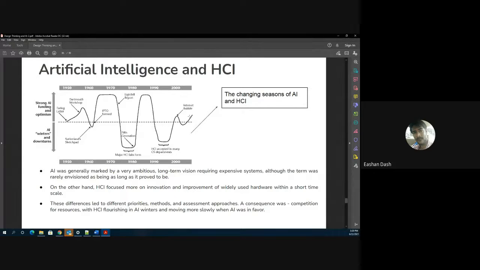The thing is, you can only design AI-based solutions if you have AI research in place. If you do not have AI research in place, how are you going to make a solution which is going to make the human experience better? This is the reason why we see a lot of AI-based products, especially in the last 5-7 years, helping the user experience.